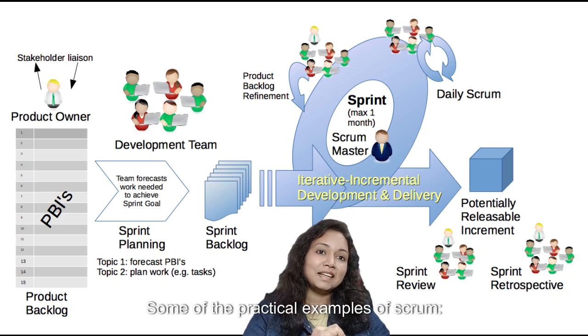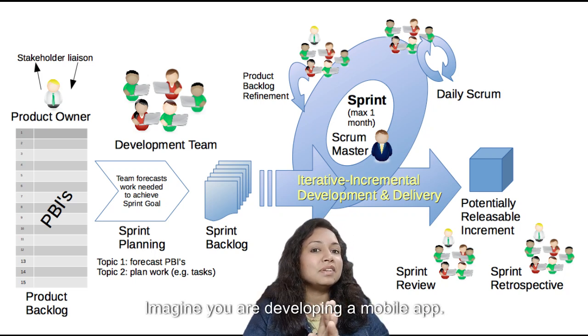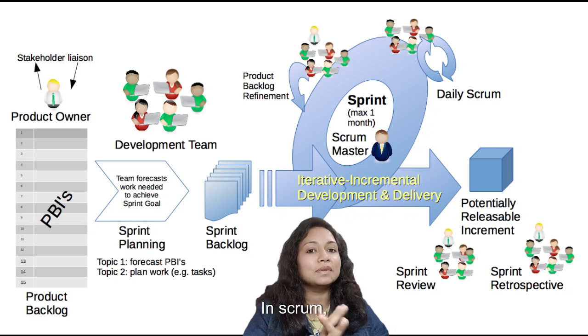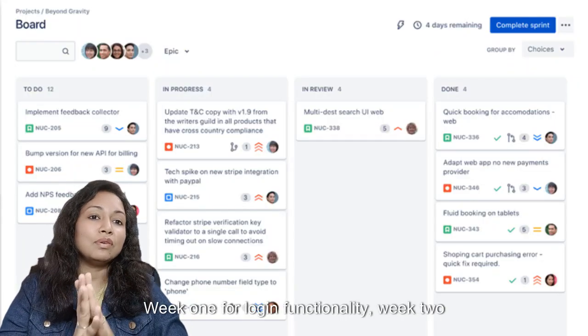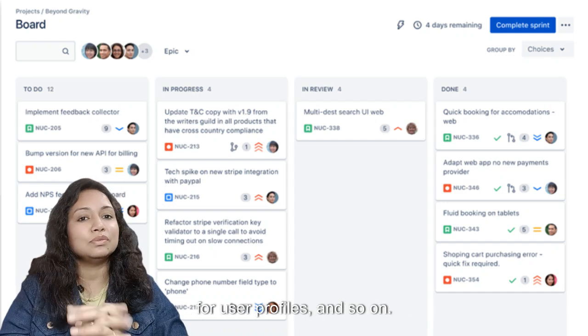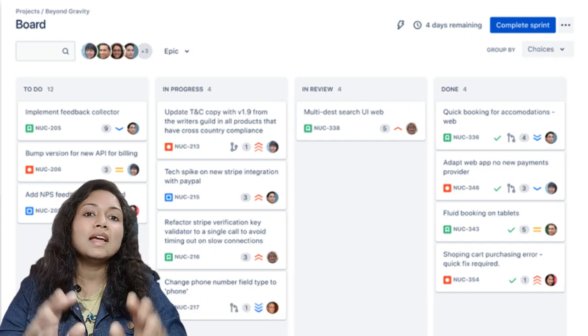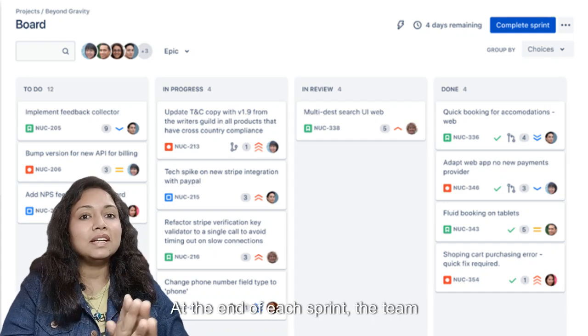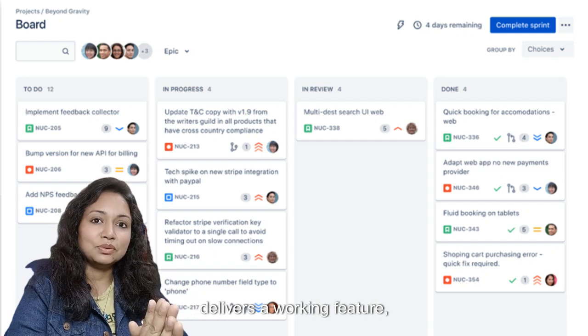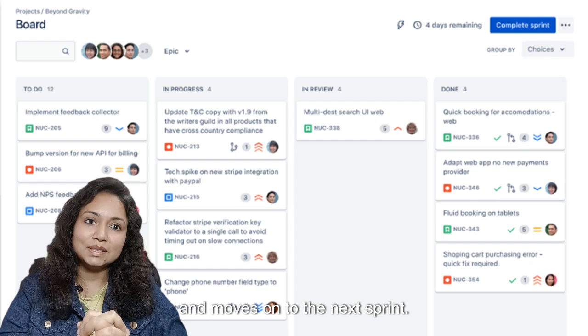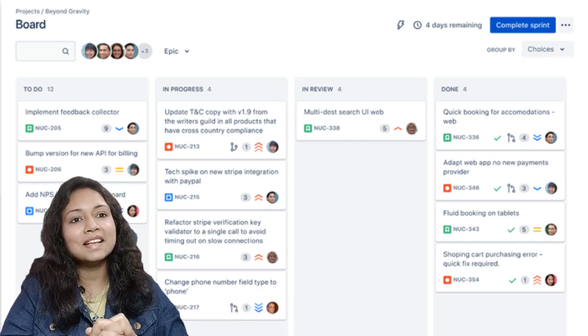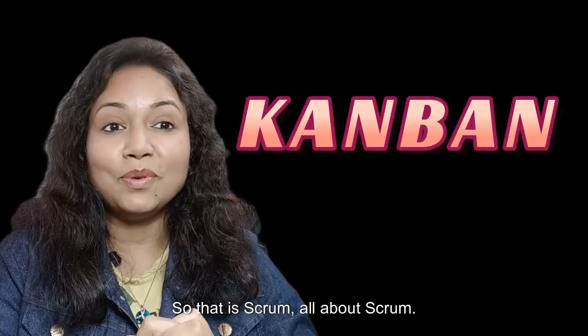Some practical examples of Scrum. Imagine you are developing a mobile app. In Scrum, you would split the work into chunks. Week 1 for login functionality, week 2 for user profiles, and so on. At the end of each sprint, the team delivers a working feature, gets feedback, and moves on to the next sprint. So that is Scrum, all about Scrum.